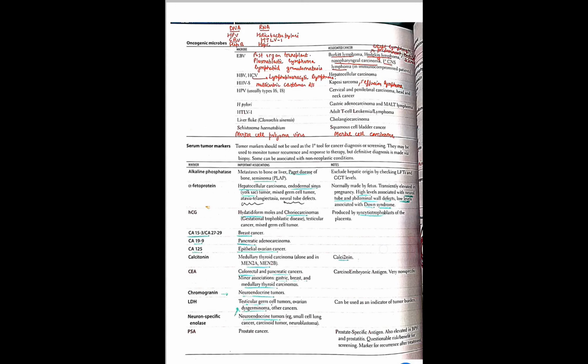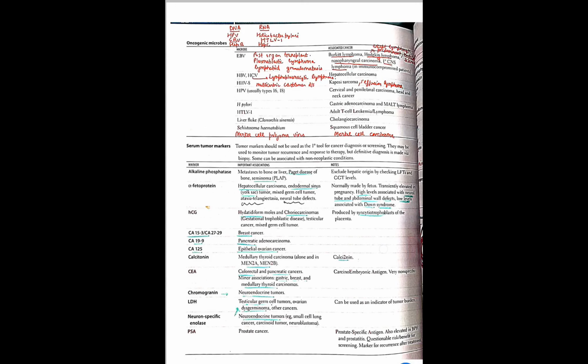Then we have CA markers. CA 15-3 and 27-29 are with the breast. CA 19-9 is with the pancreas. If we invert the 9, it will look like P. So 19-9 is with pancreas and CA 125 is with the ovarian cancers. Then we have calcitonin. Calcitonin is linked with medullary thyroid carcinoma. We had papillary, follicular, and after follicular comes medullary thyroid carcinoma. Medullary thyroid carcinoma is from parafollicular C cells, so it is linked with calcitonin.